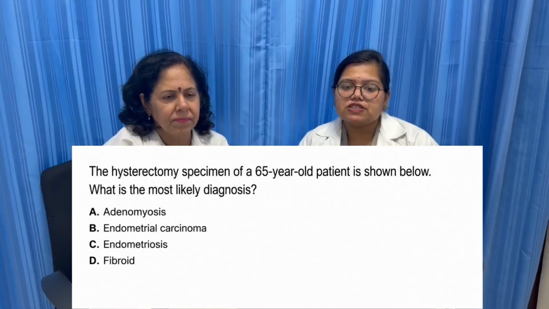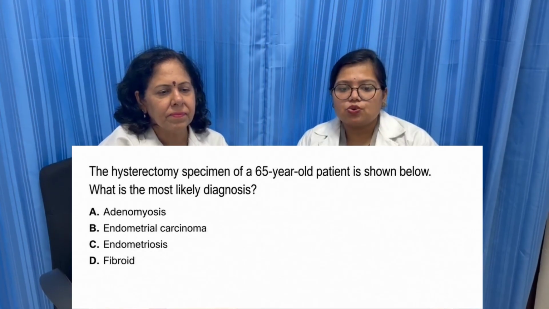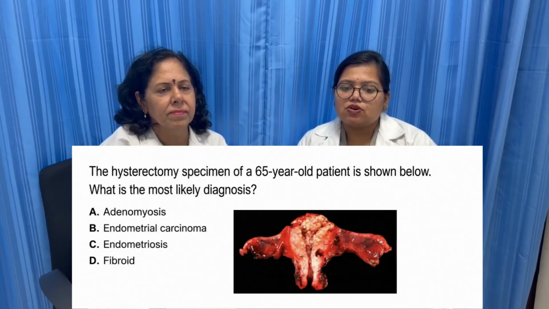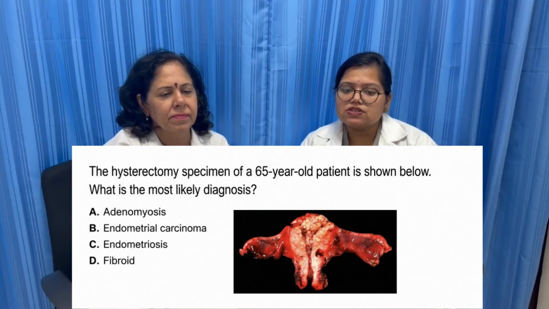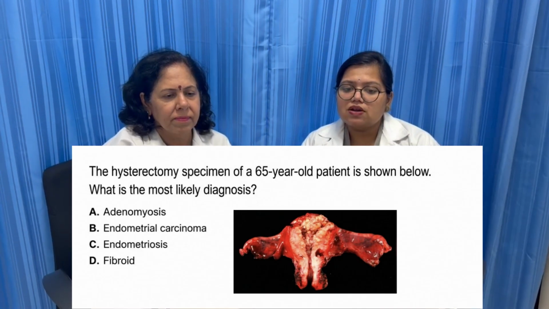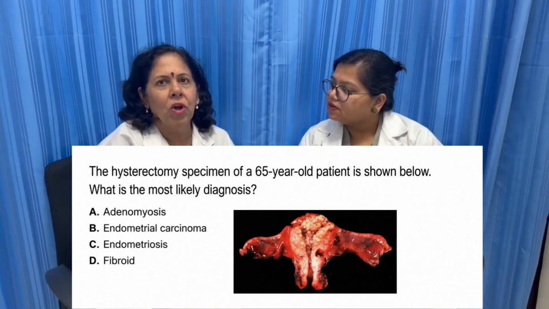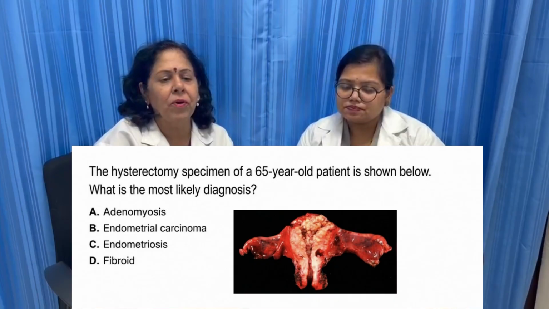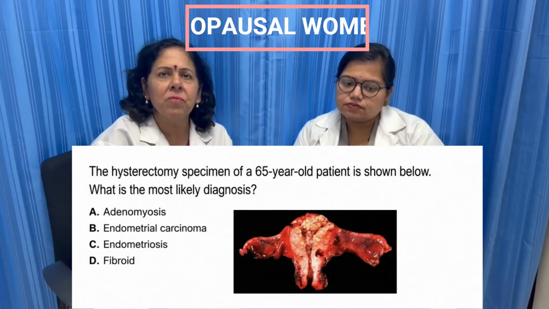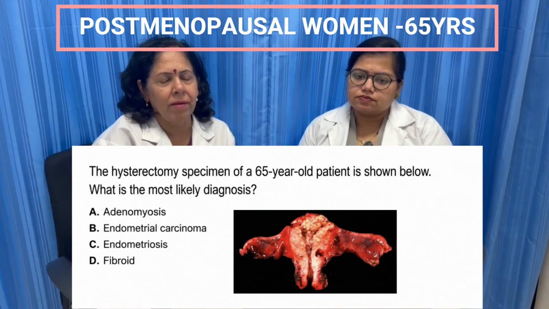Hello everyone. So today's MCQ is: the hysterectomy specimen of a 65-year-old patient is shown. What is the most likely diagnosis? A. Adenomyosis, B. Endometrial carcinoma, C. Endometriosis, D. Fibroid. So now in this case the catch point is that she is a postmenopausal 65-year-old woman, right?